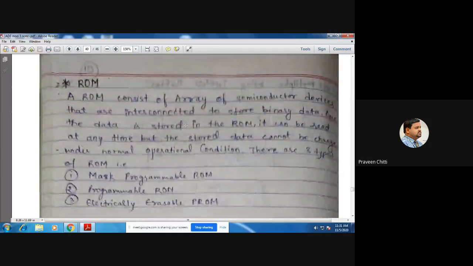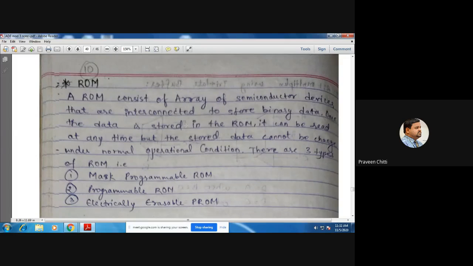Right. Now next, we have to go for the last part of this particular module, that is ROM, PLA and PAL. I need not explain much about this. You have already studied different types of memories in your computer organization course. Have you studied different memories in the computer organization subject? Yes, sir. So can you tell me what is ROM then?